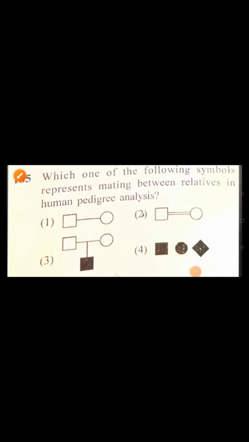Which one of the following symbols represents mating between relatives? For relatives, we use a double line in human pedigree analysis. So the second one is correct.